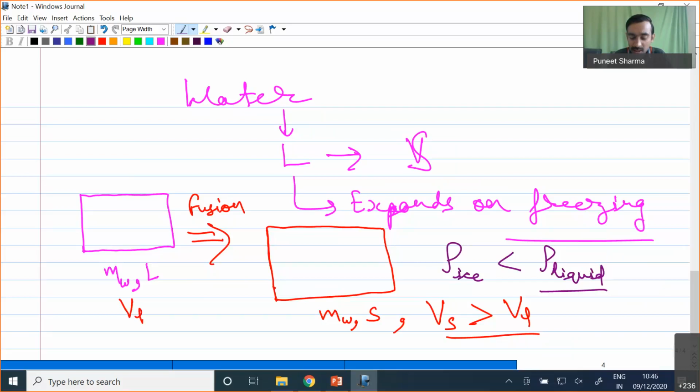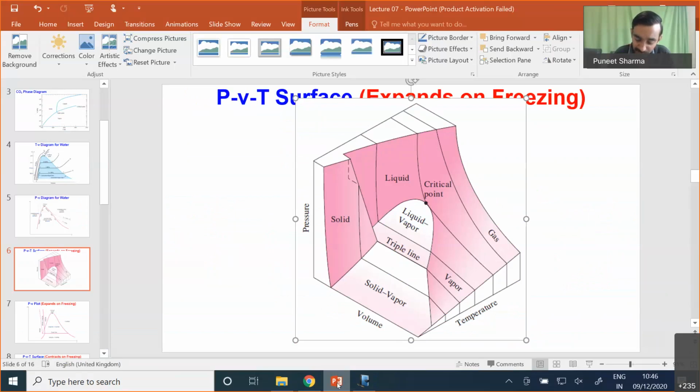Otherwise, what could have happened if we had contraction upon fusion? In that case, the ice would have stayed at the bottom of the water body, and because of that, sunlight would not have been able to reach those locations, and aquatic life would have been completely different. So this is the PVT surface for substances which expand on freezing.